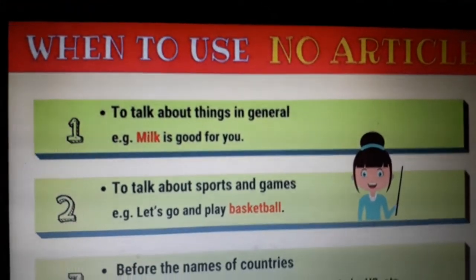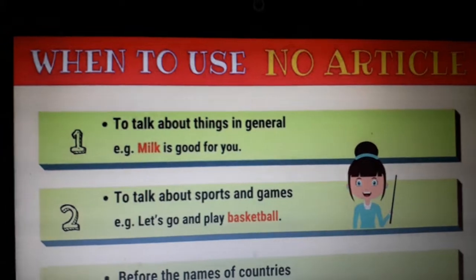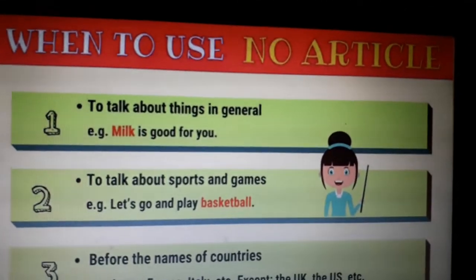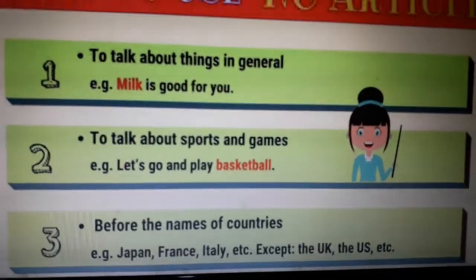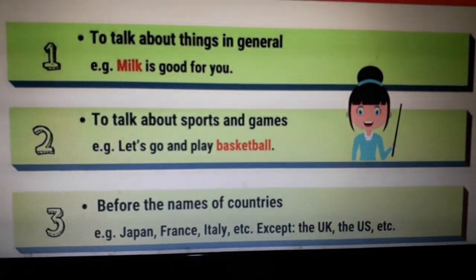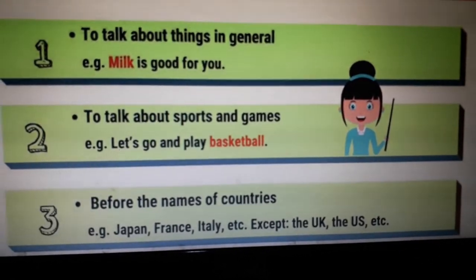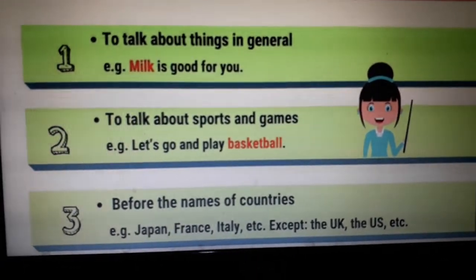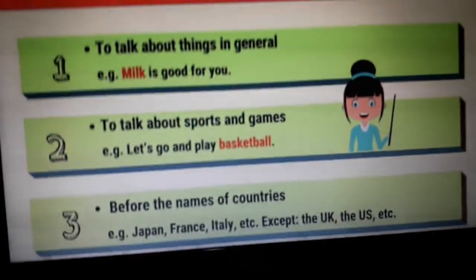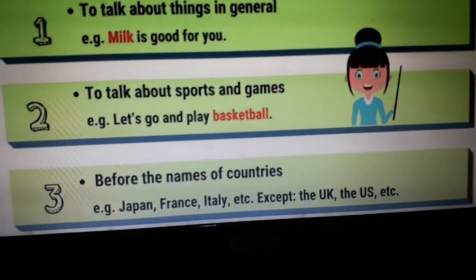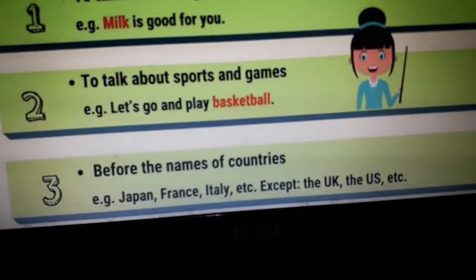To talk about sports and games, we don't put the. Like, let us go and play basketball, let us go and play cricket. Before the names of countries, Japan, France, Italy, we don't put the, except the UK and the US. Before the names of countries or states, we don't put the, unless the place has a special geographical feature.